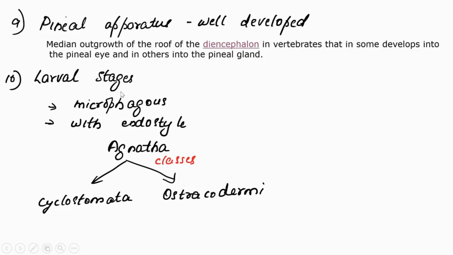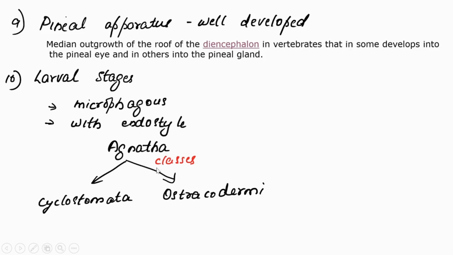Then larval stages. They are microphagous, means they feed on microorganisms. Phagous means feeding. And they possess an endostyle. What is an endostyle? We have very clearly learned about the endostyle in our former chapters.